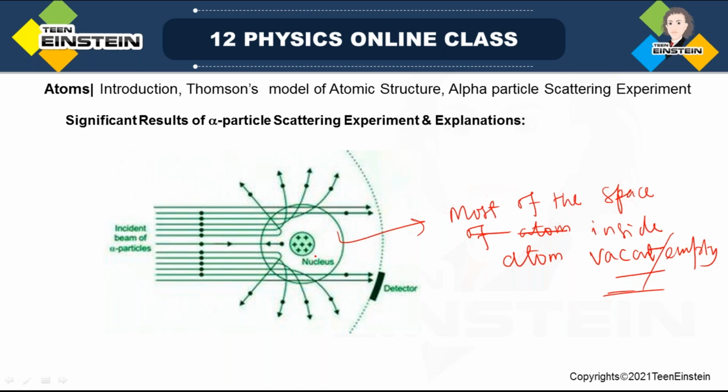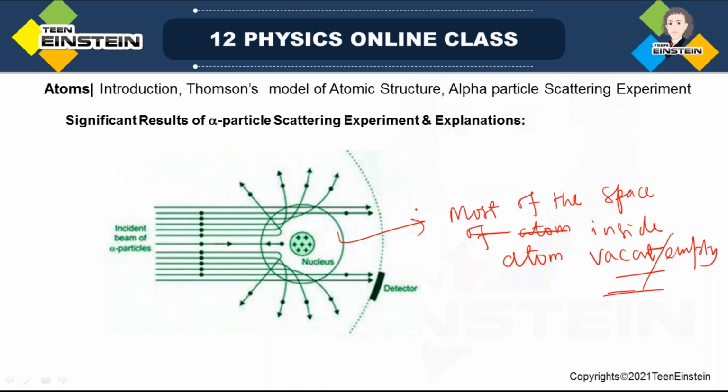Most of the space inside the atom is empty or vacant. That's why almost all the alpha particles are just passing through without any deflection.